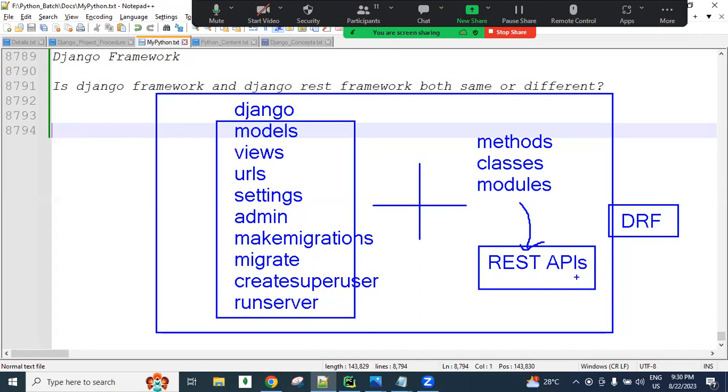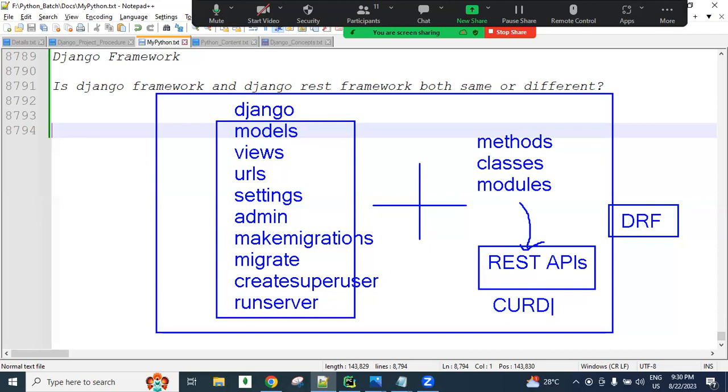But simply, if we use the Django REST framework to create APIs to do CRUD operations on our application related database, CRUD operations means creating, updating, reading, deleting data from the databases.